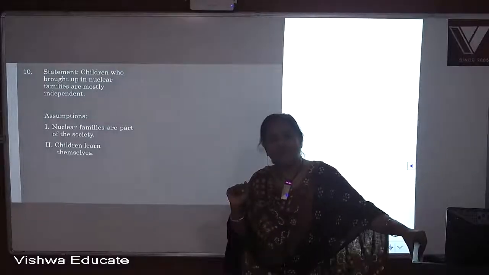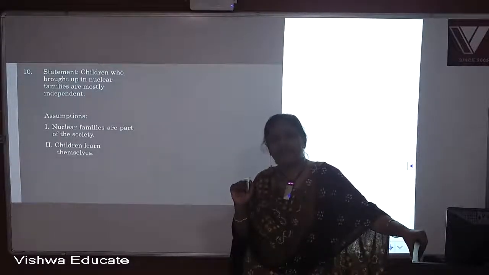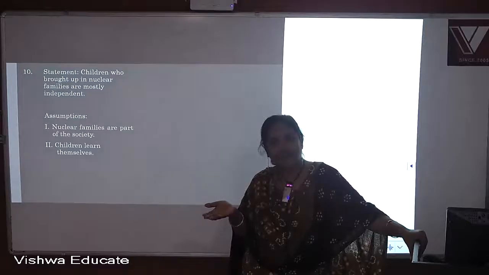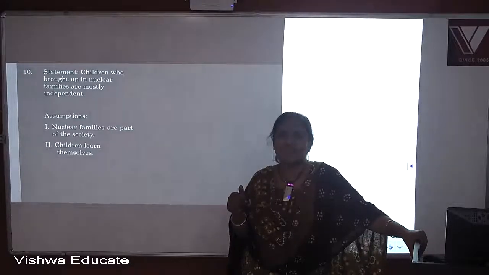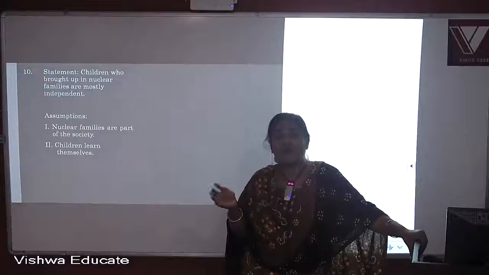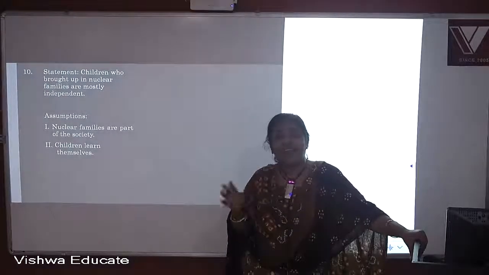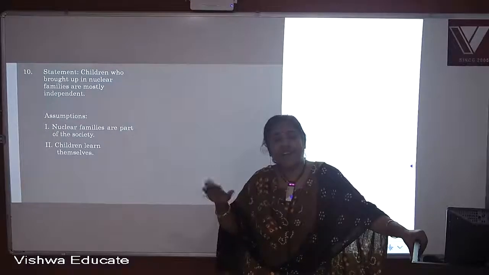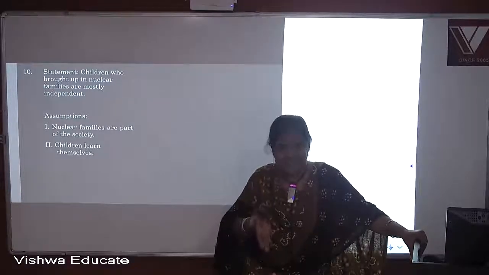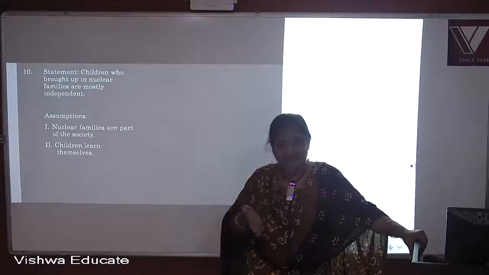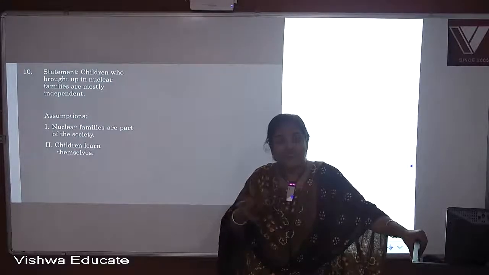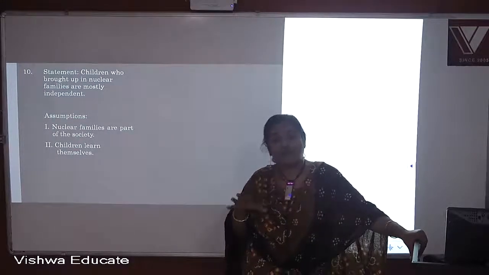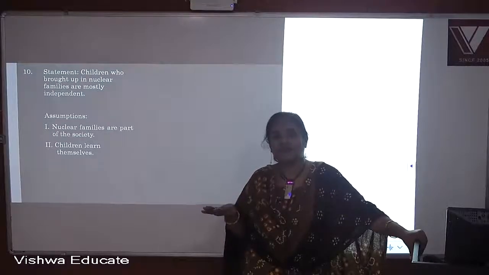Because where do families occur? Where are families? In the society only. And why is it telling about a part of the society? Because when it says nuclear families, that means there are other types of families also, as I discussed, the difference between the nuclear family and the joint family. That means it is only a part.